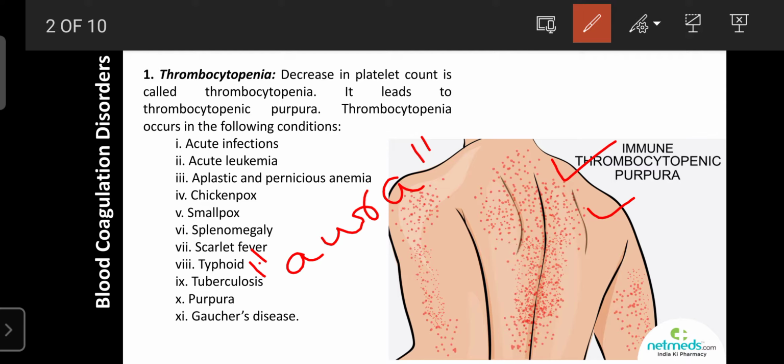If the CBC count increases, meaning the blood cell count increases, that indicates the candidate is suffering from cancer. Like that, in thrombocytopenia, the aura is the appearance of red spots on the skin. My question for you is: what is the reason the red spots appear on our skin? It is due to the deficiency of platelets.